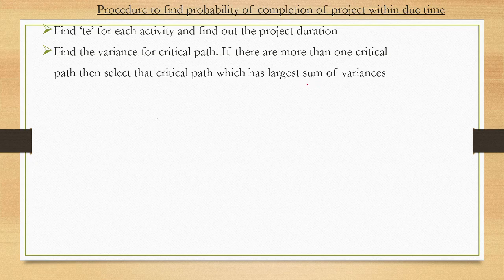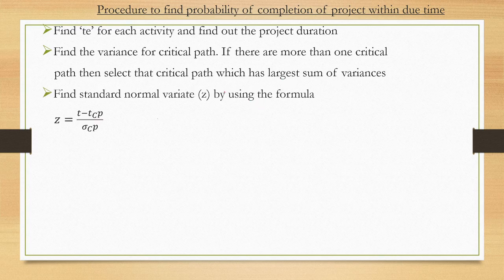Critical path means the path which contains only critical activities. So you only have to sum all the variances of critical activities. If there is more than one critical path, then use the critical path which has the largest sum of variances. Then you need to find out this z, which is the standard normal variate. So you have to use this formula to find out the z.